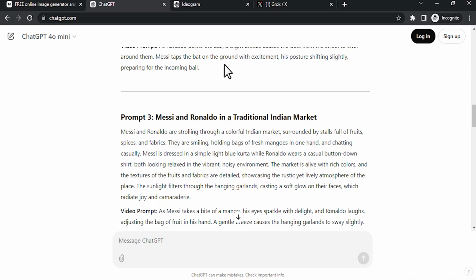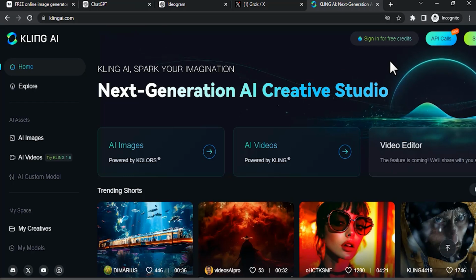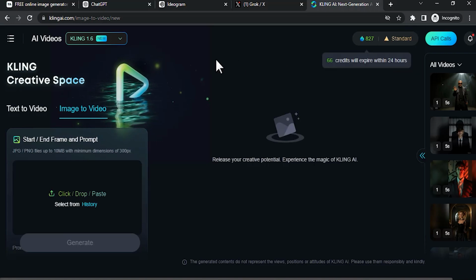Now let me show you how to animate these images. Go to klingai.com and sign in for free credits. Then select AI videos. I'm going to use Kling 1.6. If you don't have access, you can use 1.5 or 1.0. Since I'm using the paid version, I have access to Kling 1.6. If you have access to Kling 1.6 in the free version, you can definitely use it.